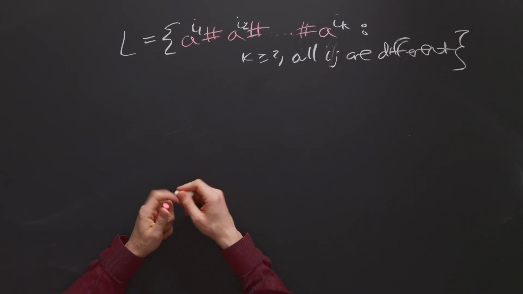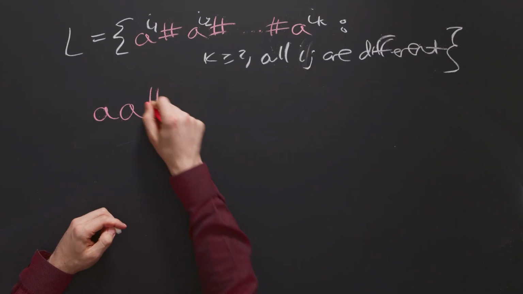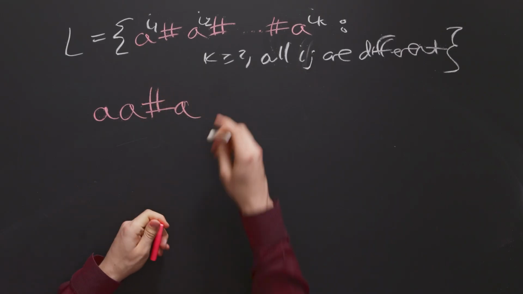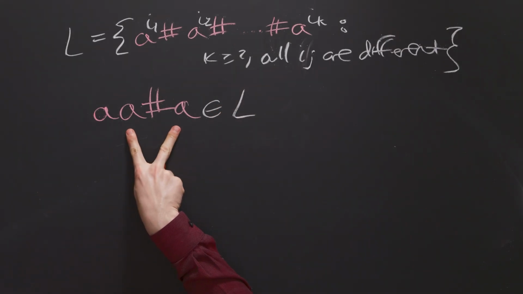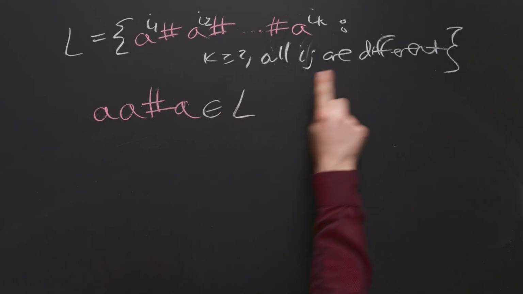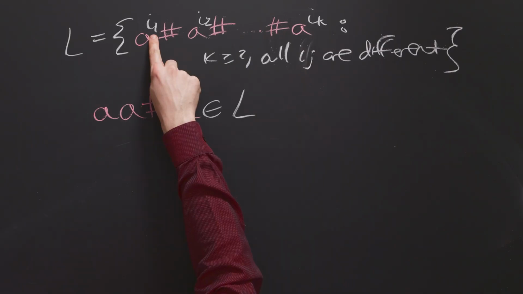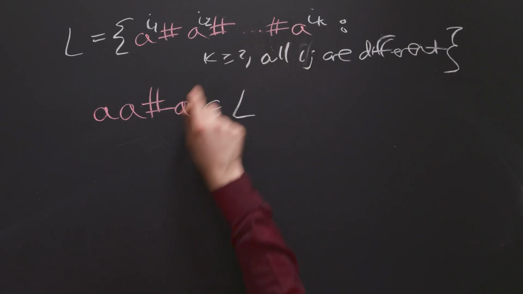So let's do some examples. If I have the string A, pound sign A, then this string is in the language L because we have at least 2 segments, and the other condition here says that all of the I sub j's are different. So the I sub j's are the lengths of each of the segments of A's here.